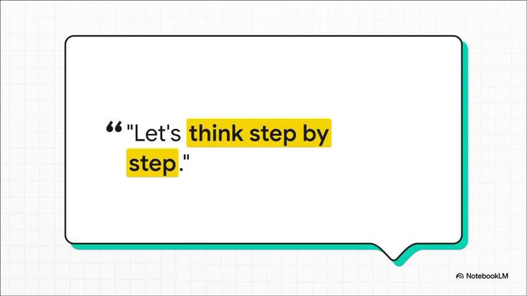It turns out the solution is almost so simple it's funny. All we have to do is add 4 little words to our prompt. "Let's think step by step." This isn't some kind of magic spell. It's a command that literally forces the model to slow down and use more of its computational power on the problem. It starts to mimic a human reasoning process instead of just jumping to a fast but totally wrong conclusion.